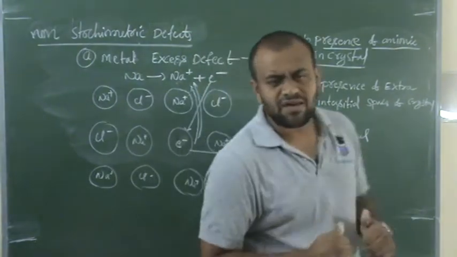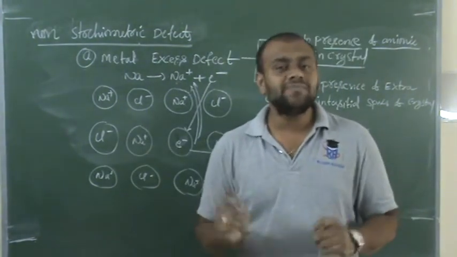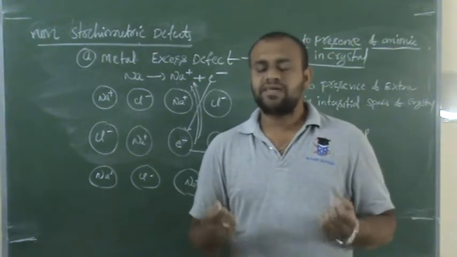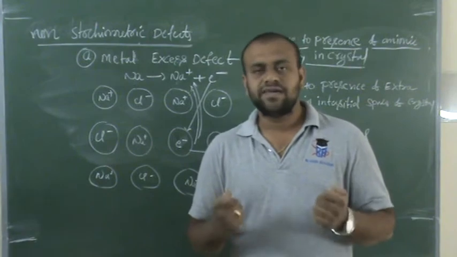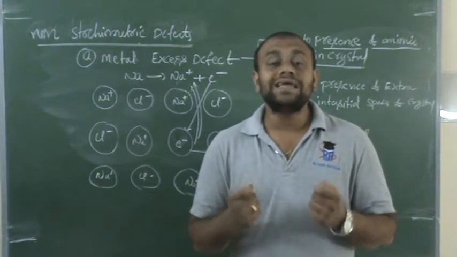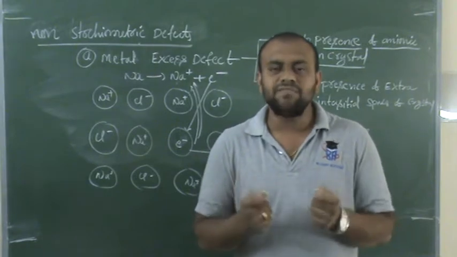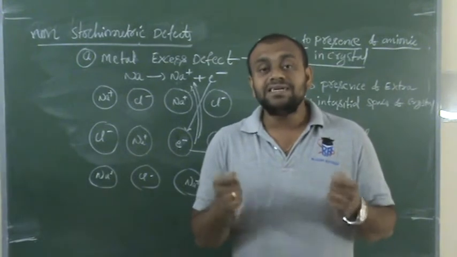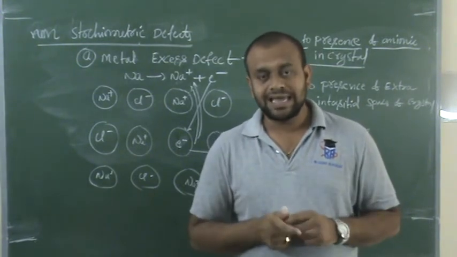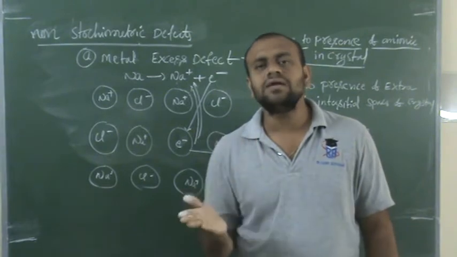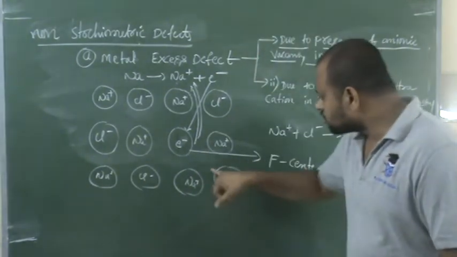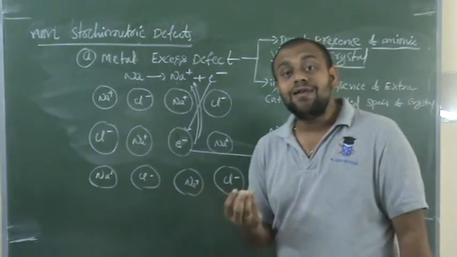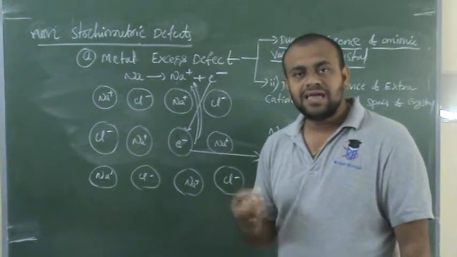What do you mean by F, sir? Why is it called F? Why can't it be E center? Why can't it be A center? You may get doubt, right? Yes, there is a reason why it is called F center. F means Farbenzenter. In Greek language, Farbenzenter means color. Why? Because due to the presence of F centers, the sodium chloride will get yellow color.